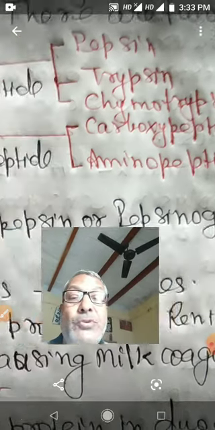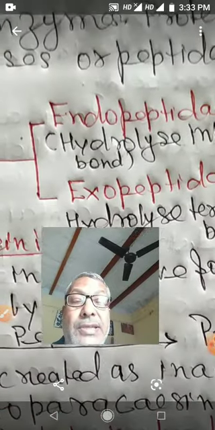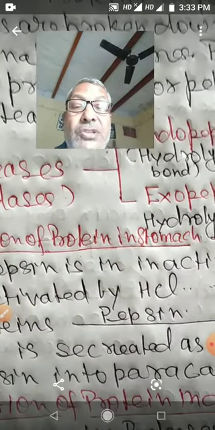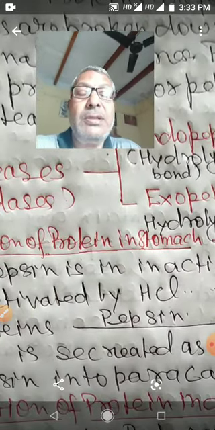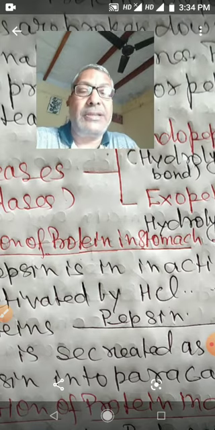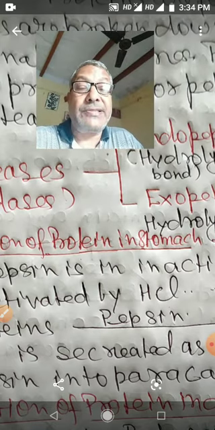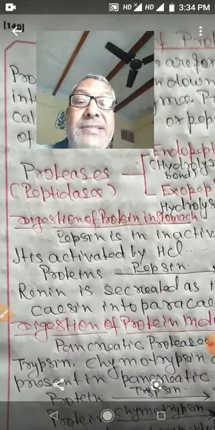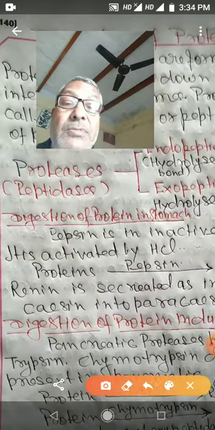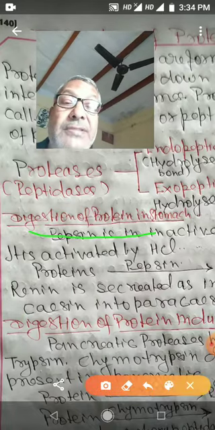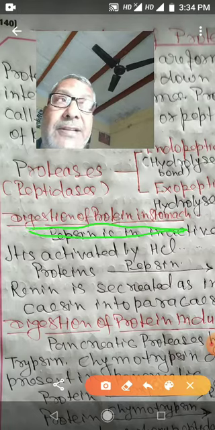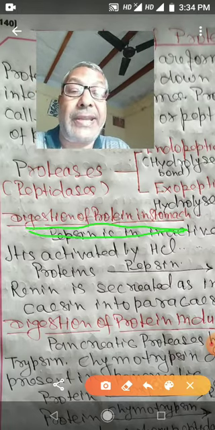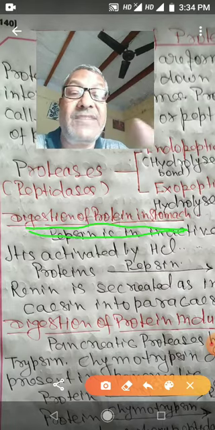Children, you have to study the digestion of protein in the different parts of the alimentary canal. First you have to know there is no digestion of protein in the buccal cavity, in the pharynx and in the esophagus. Digestion of proteins begins from the stomach. So the stomach is the first organ of the digestive system, the alimentary canal, in which protein digestion will start.